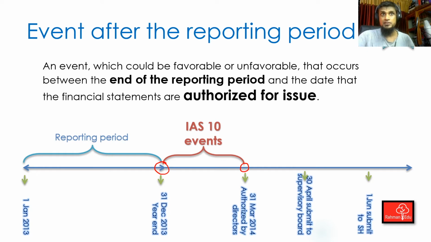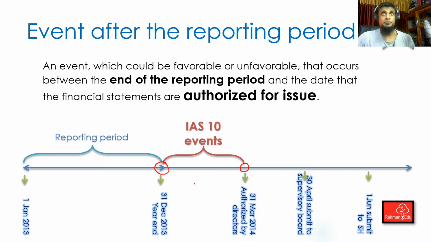So the event must happen within these 2 days. If the event happens within these 2 days, then it will be covered by IAS 10. Otherwise, it will be outside the scope of IAS 10, and there will be no discussion about that event under this IAS. This IAS principle cannot be applied to an event that occurs anywhere other than here. So the event must occur over here.